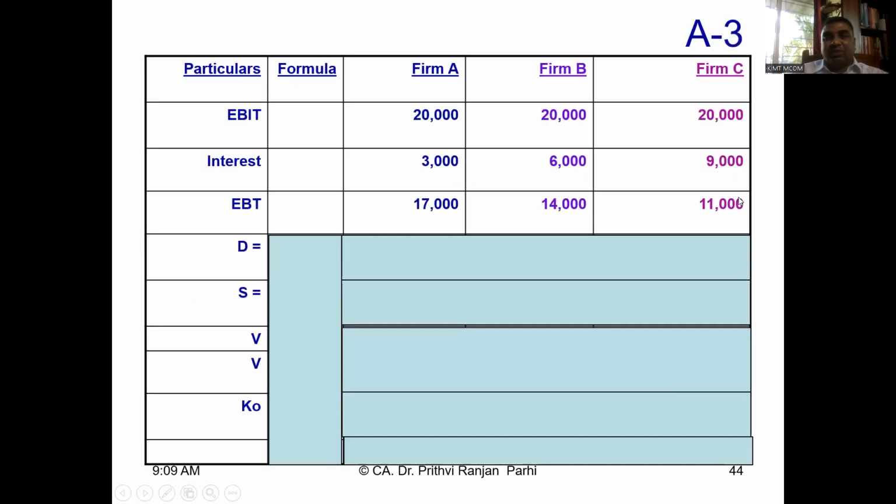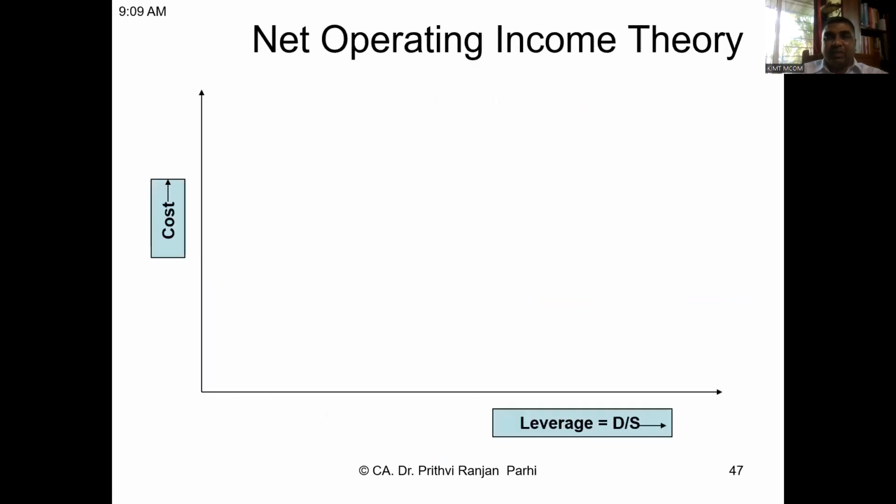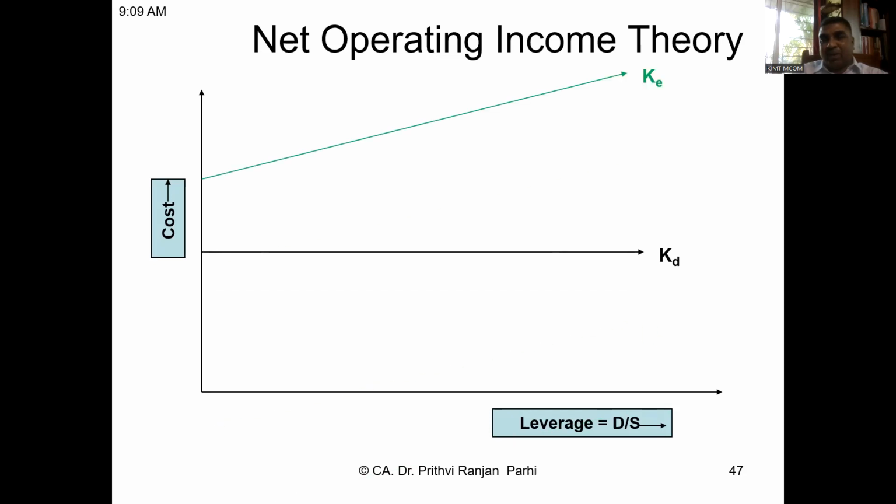Then, friends, we did some problems to test that theory. Some examples we had done in the previous session. Then we studied one more theory called net operating income theory, where cost of debt will remain constant irrespective of the proportion of debt and equity. But the cost of equity will increase. Why will it increase? Because when you increase debt in your capital structure, the shareholders will perceive that the firm is risky.